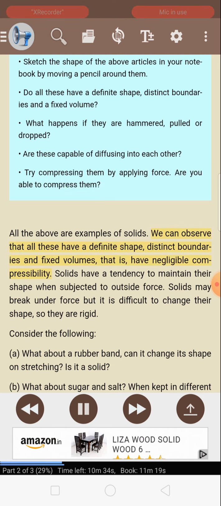We can observe that all these have a definite shape, distinct boundaries, and fixed volumes, that is, have negligible compressibility. Solids have a tendency to maintain their shape when subjected to outside force. Solids may break under force, but it is difficult to change their shape, so they are rigid.